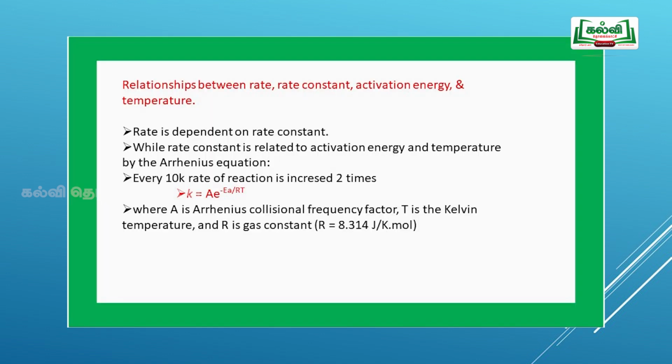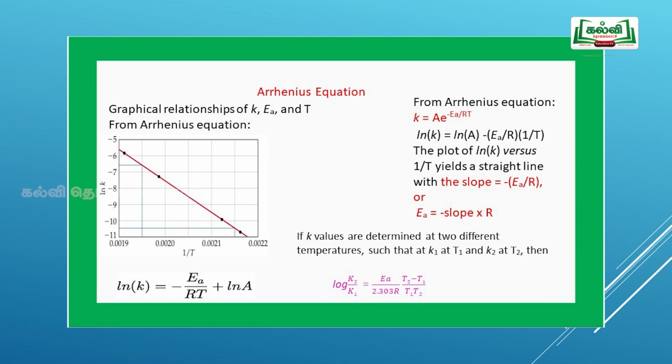Relation between rate constant and activation energy. Rate depends on the rate constant, while the rate constant is related to the activation energy and temperature by the Arrhenius equation. As we have seen previously, for every increase of 10 Kelvin, the rate of the reaction increases twice. On the basis of the Arrhenius equation, k is equal to A e to the power of minus Ea by RT, where k is the rate constant, A is the frequency factor, Ea is the activation energy, R is the gas constant, and T is the temperature in Kelvin. If the reaction takes place at two different temperatures, then log k2 by k1 is equal to Ea by 2.303 R into (T2 minus T1) by (T1 into T2).